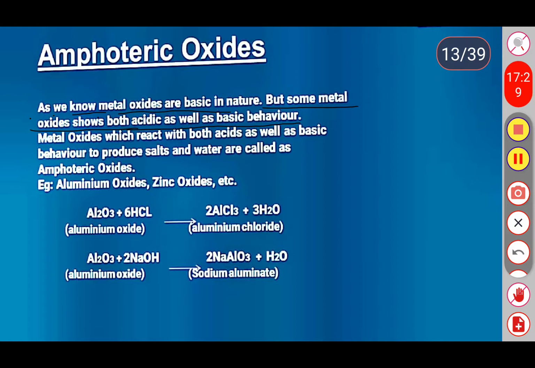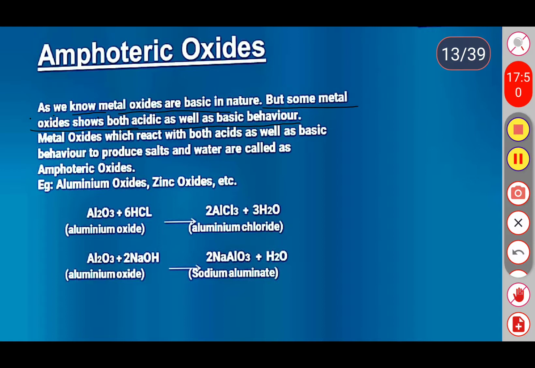So what do you mean by amphoteric oxides? When metal oxides react with either acids or bases and produce a salt and water, these types of oxides are called amphoteric oxides.